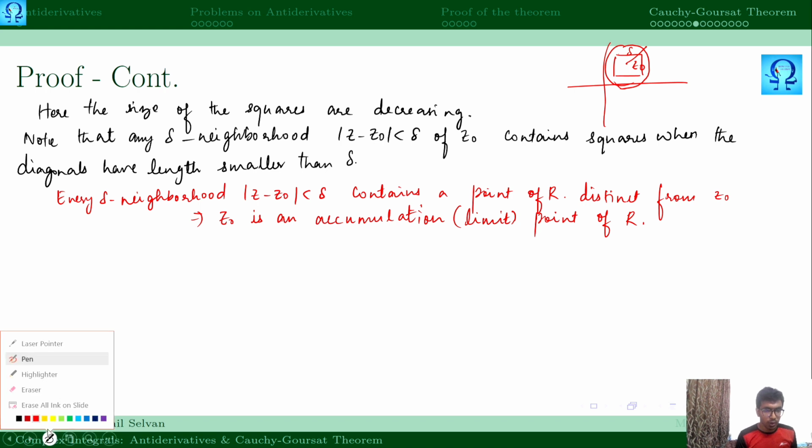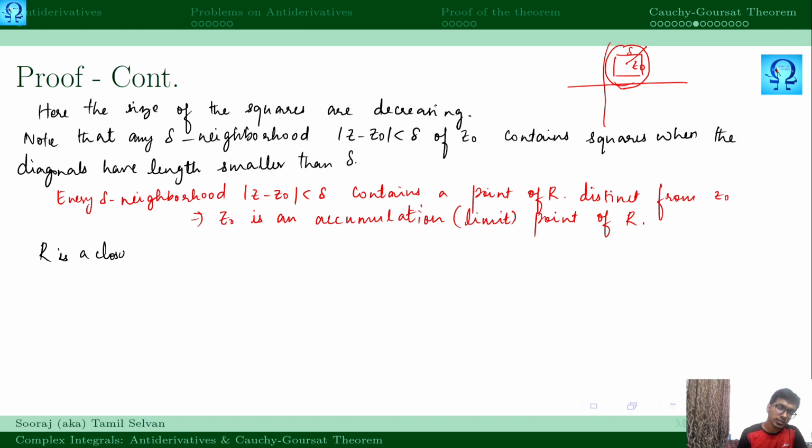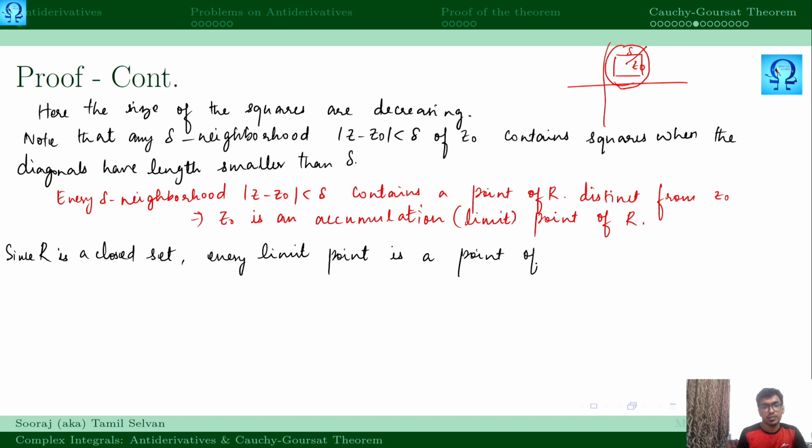So what kind of region is this? The region R is a closed set. Since this is true, every limit point is a point of R itself.